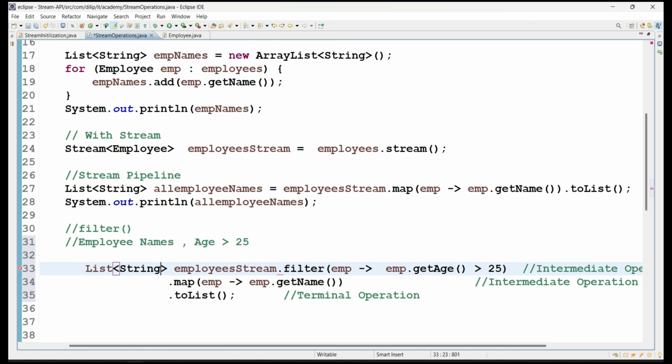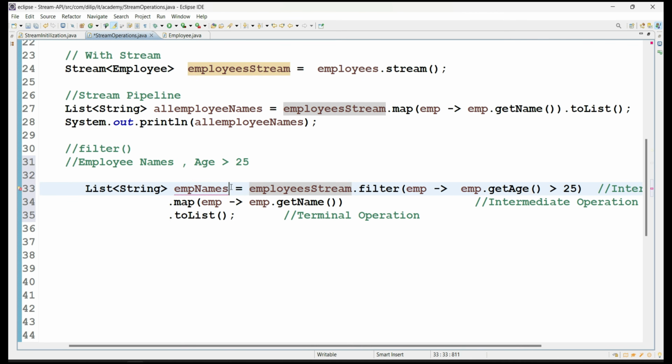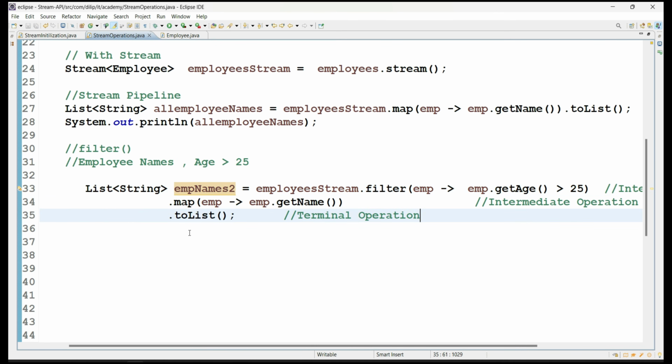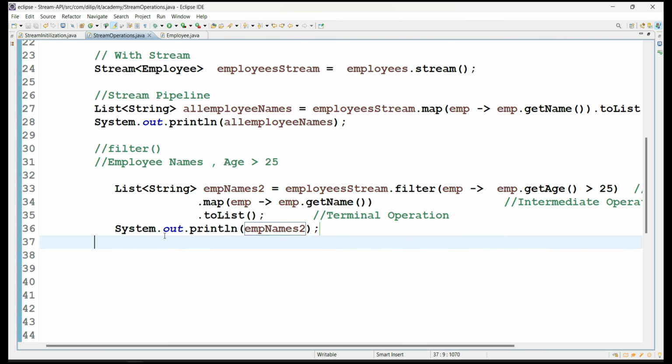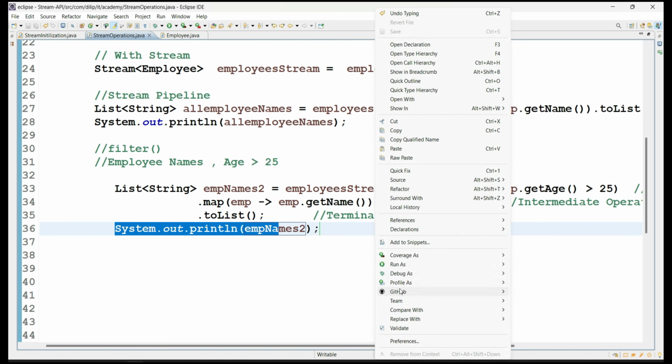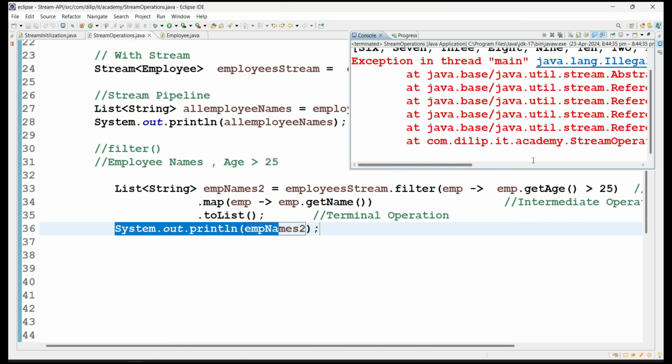So you are getting a list of strings whose age is greater than 25, right? Employee names, okay, I'm just differentiating it as employee names two. So let me print it now, sys out of employee names two. Okay, so let me execute the program now.